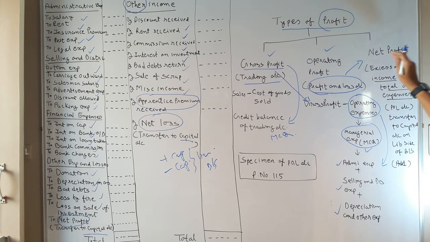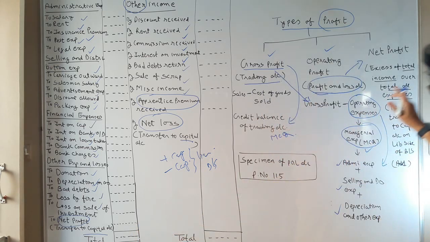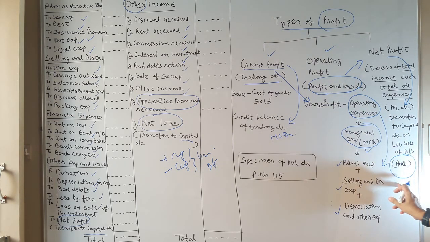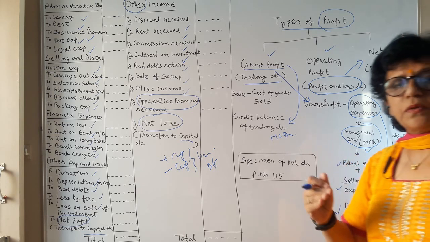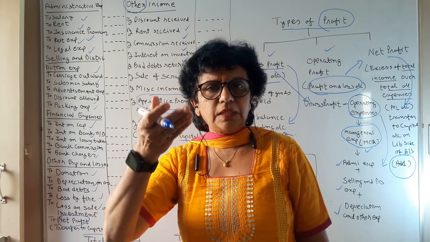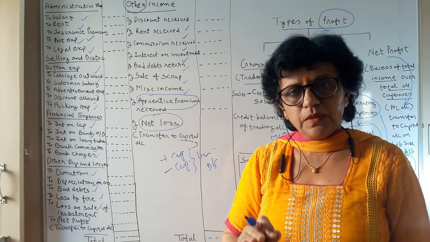The other term is net profit, which is what we have derived. Net profit is the excess of total income over total expenses, which you get from the profit and loss account. This is to be transferred to the capital account on the liability side of the balance sheet. When you have profit, add it to the capital. When you have loss, deduct it from the capital. When the business is earning profit, that year your capital will increase. The year in which you have a loss, your capital will decrease.